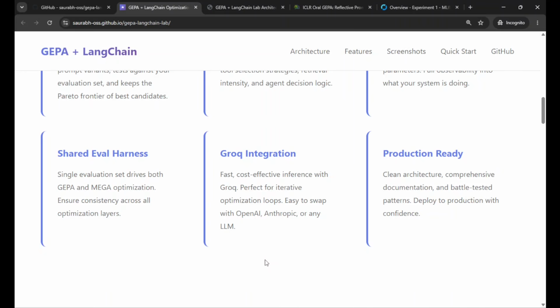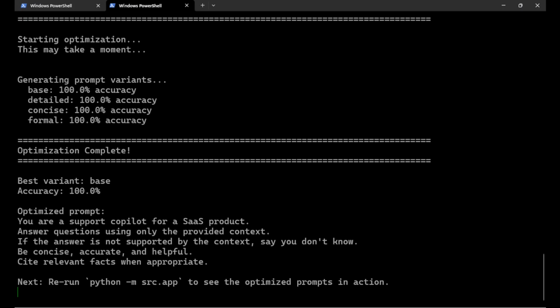MLflow for observability, traces, experiment tracking, and all. And from here, the GEPA will read that. I was also thinking of LangSmith, but LangSmith is a SaaS offering, so I thought to use MLflow for now. And GEPA I already mentioned, so these were the main reasons. Now I will go back. I think by this time it would have been done.